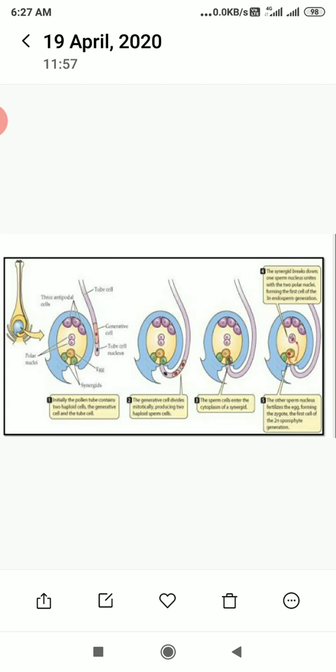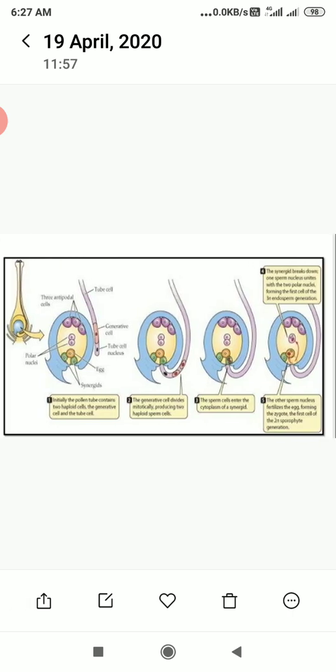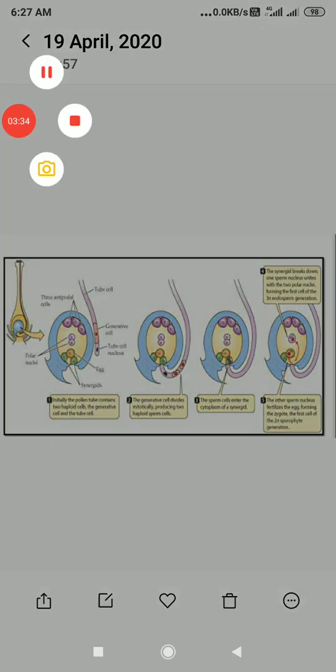Here, the process of double fertilization that takes place within the ovule is shown with the help of a diagrammatic structure. You can see in the embryo sac how the two male gametes enter one by one, and the process of double fertilization is carried out within the embryo sac.